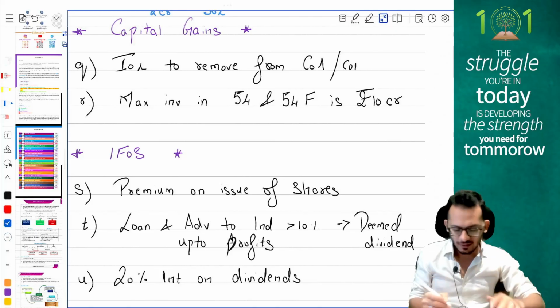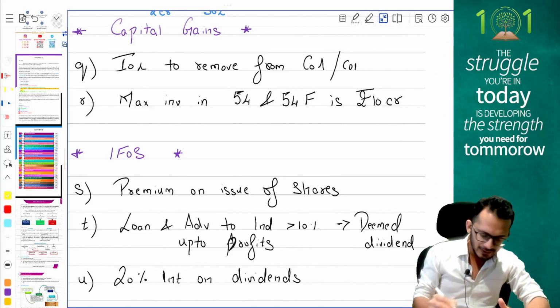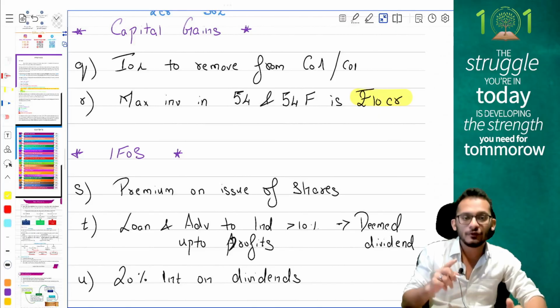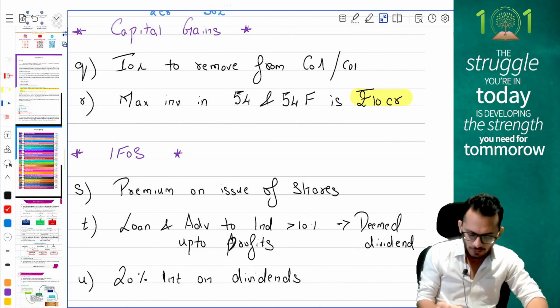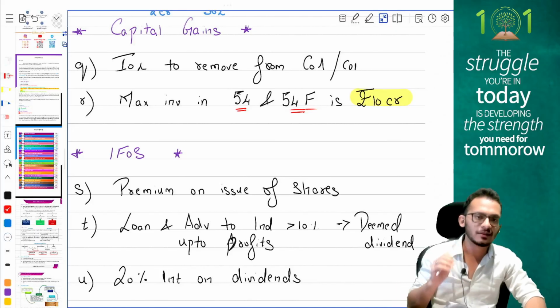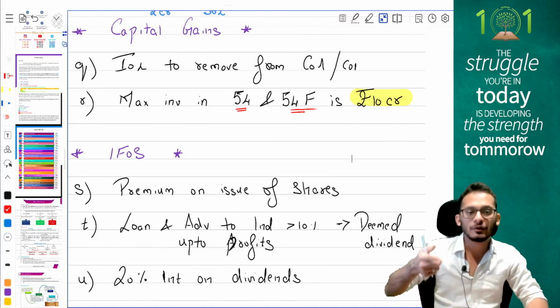Second, and the most critical amendment for the current year, it will be tested in exam in the current year, that if you are going to use the exemption of section 54 or section 54F, in simple words, if you are going to sell an asset and you are going to buy a HP,